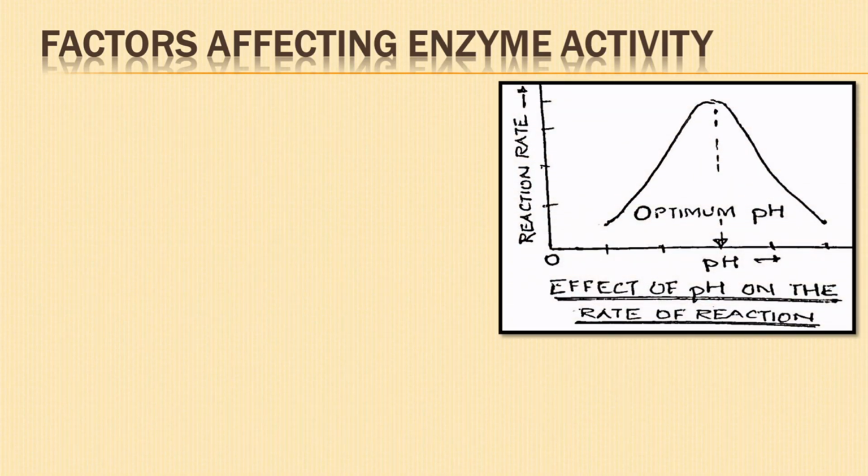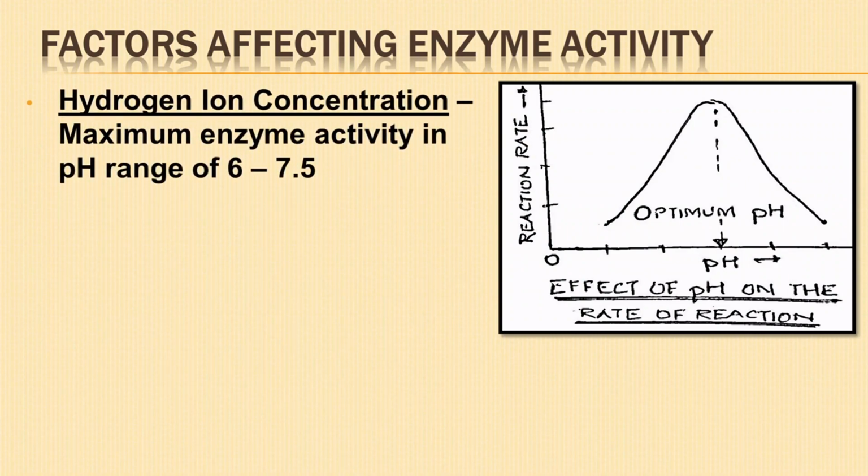Hydrogen ion concentration: enzymes are active only over a limited range of pH. The maximum activity of enzymes is seen in a pH range of about 6 to 7.5. Decrease in enzyme activity due to shift towards alkaline side or acid side causes denaturation of the enzyme molecule.